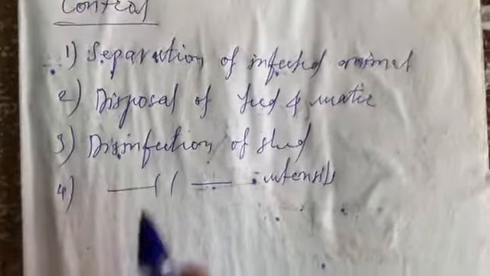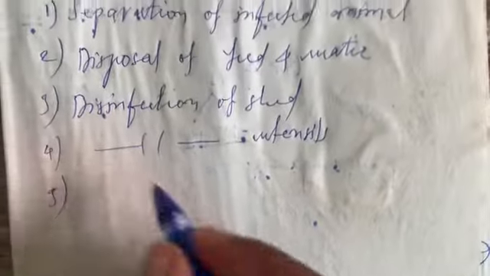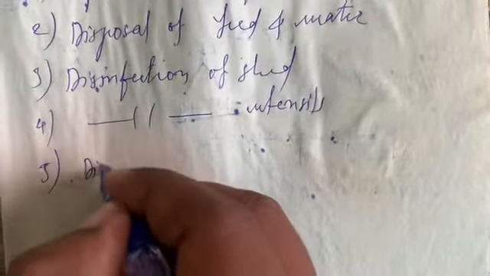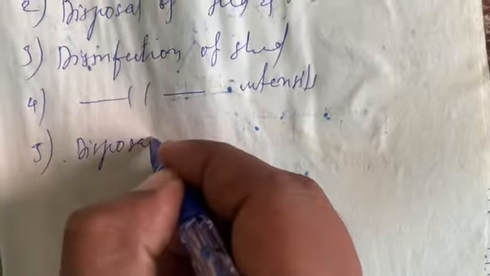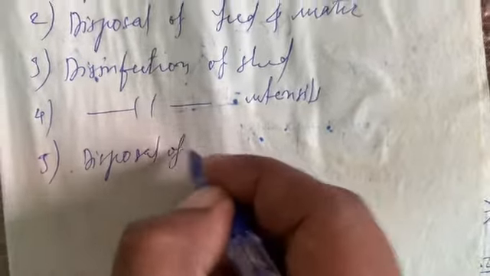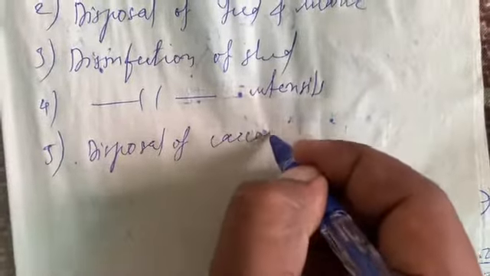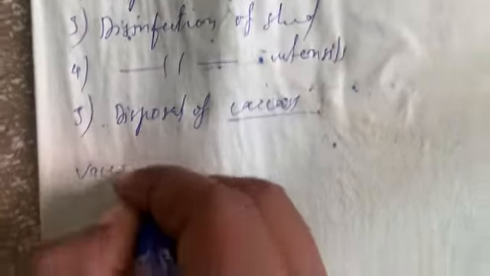So it becomes very necessary to disinfect the shade, disinfect the utensils which is used for the caring of the animals. Okay, then the disposal of carcass by deeply burying or by burning. And in control measures, the important point comes, that is the vaccination.